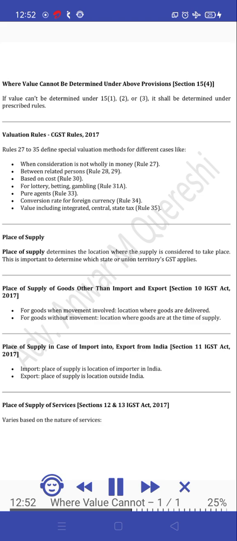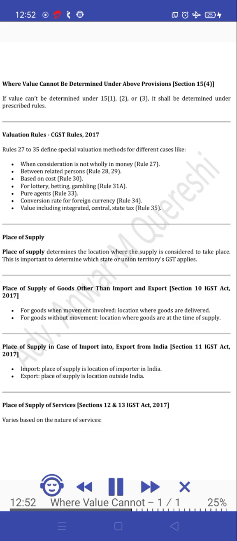Rules 27 to 35 define special valuation methods for different cases: when consideration is not wholly in money, Rule 27; between related persons, Rules 28 and 29; based on cost, Rule 30; for lottery, betting, gambling, Rule 31A; pure agents, Rule 33; conversion rate for foreign currency, Rule 34; value including integrated, central, state tax, Rule 35.